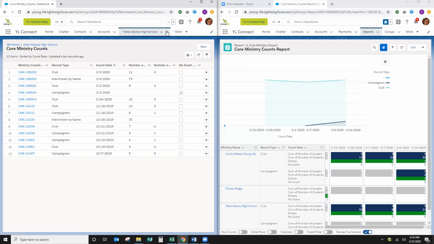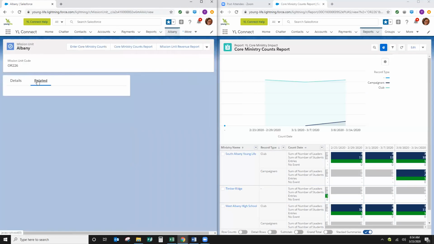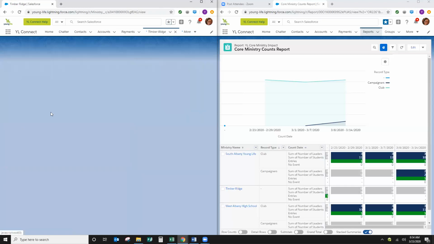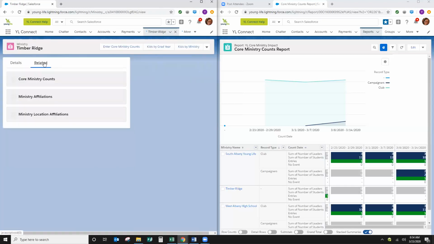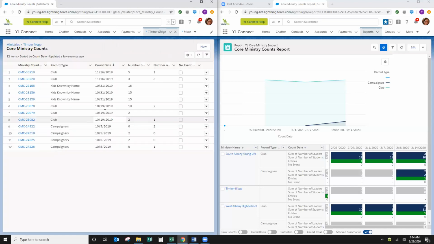Now let's look at Timber Ridge. Okay, so Timber Ridge, their latest entries were way back in the beginning in October, November, and you can see there were lots of multiple entries, like 4 campaigners on the 5th, 3 club on the 19th, 3 kids known by name on the 31st. We prefer if there's no duplicate entries. I'm not going to try and do anything about these. They're pretty old. So let's just start fresh and new with Timber Ridge.